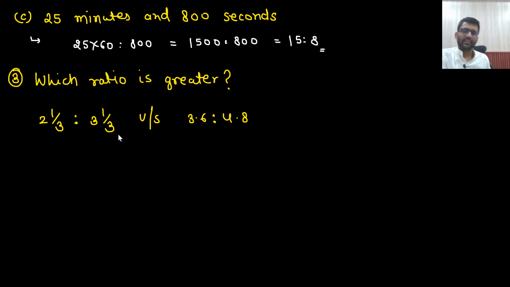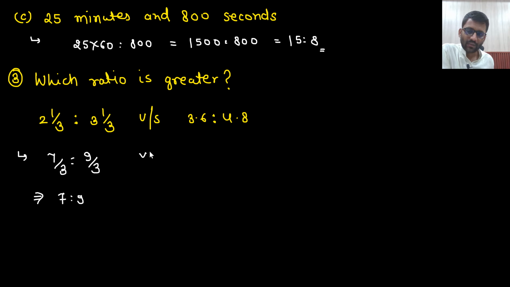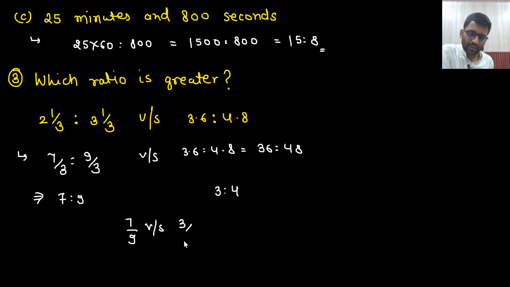Now they are asking which ratio is greater. Ratio is simply division only, right? So let's first solve it. So what will we get here? 7 by 3 ratio 9 by 3, so the ratio is 7 ratio 9. Versus 3.6 ratio 4.8, which can be written as 36 ratio 48. This would be 3 ratio 4, cancelled by 12, right? So basically your task is 7 by 9 versus 3 by 4.